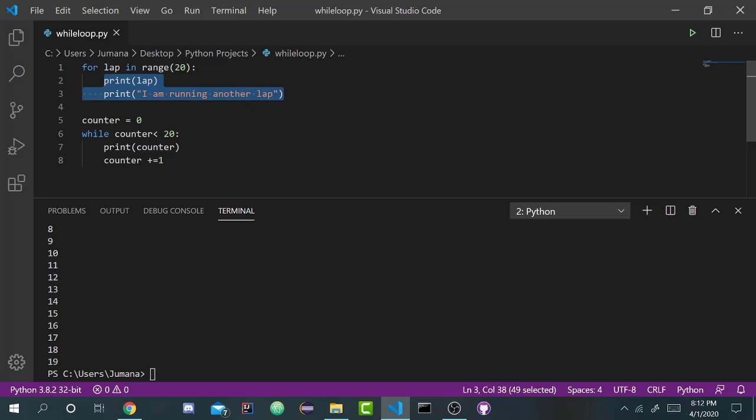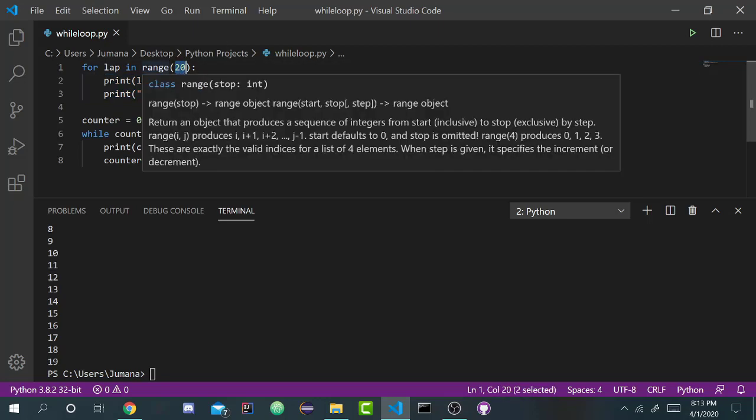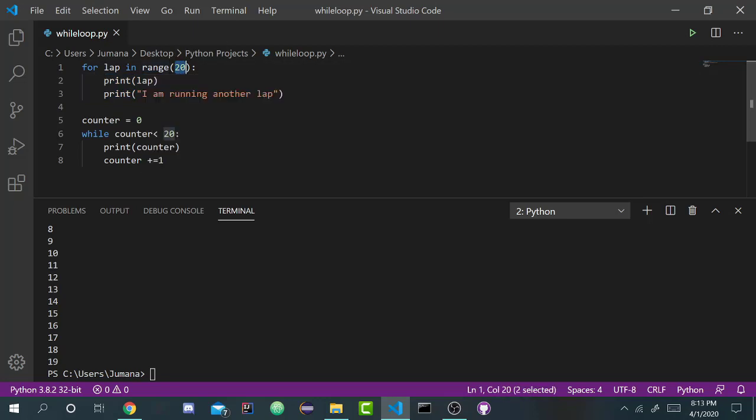So that's definitely not nicer. That's like crazy. So he's saying, I want you to keep running laps until one of you passes out. So how many laps am I going to run? Can I use a for loop for this? Well, I can't because I can't actually set a number in the range. I don't know how many laps I'm going to run. I don't know when somebody's going to decide to pass out. I don't know that. So that's when you should be using a while loop, right?